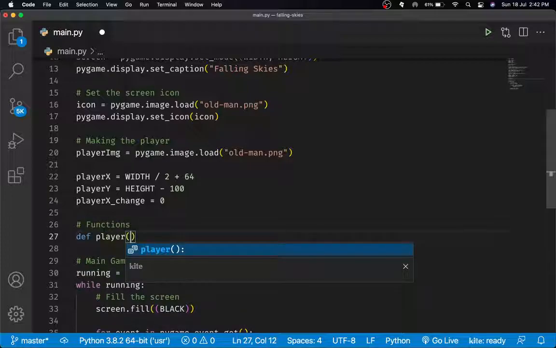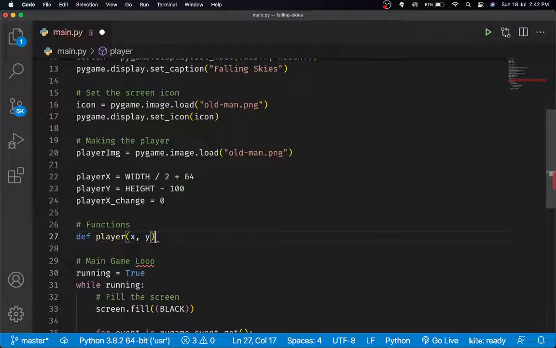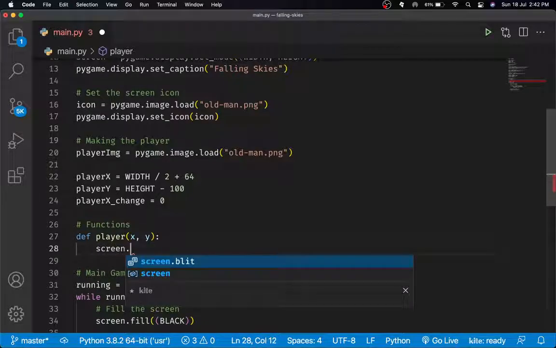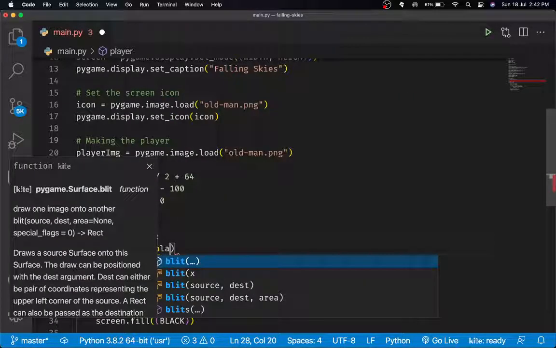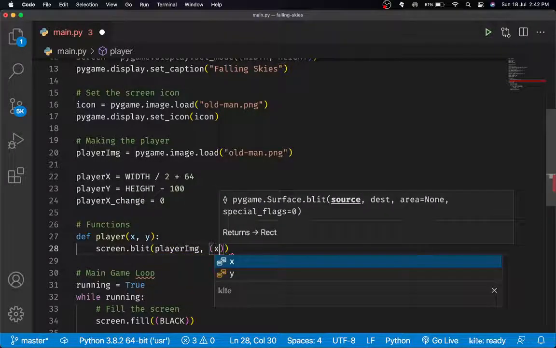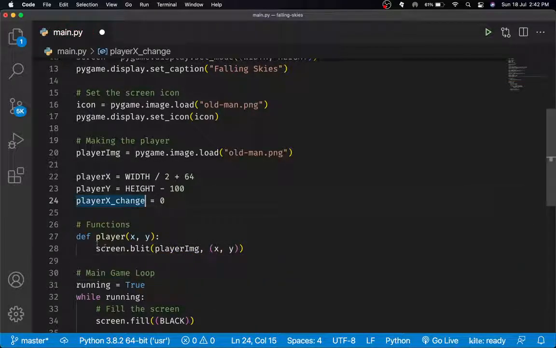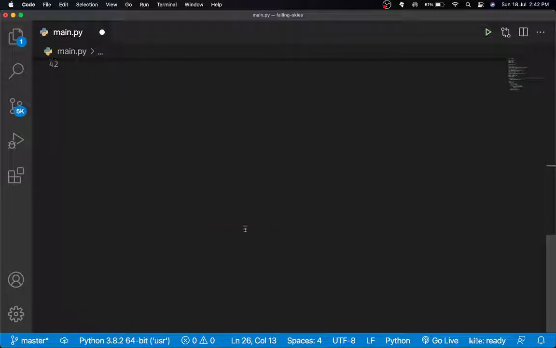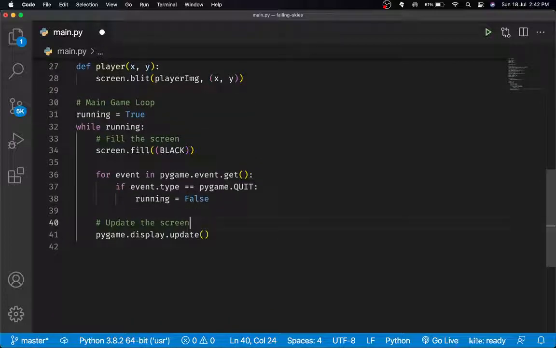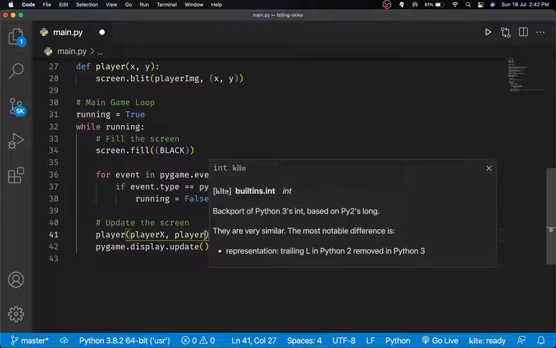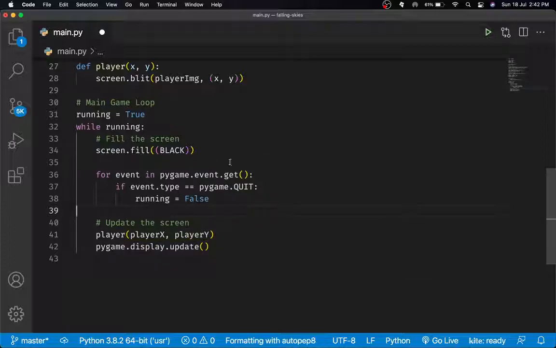So we can just say player x y, and the way we do it is screen.blit. We just say player img at the x and y coordinates. So then all we can do is take that entire function and call it over here with the player x and the player y parameters.